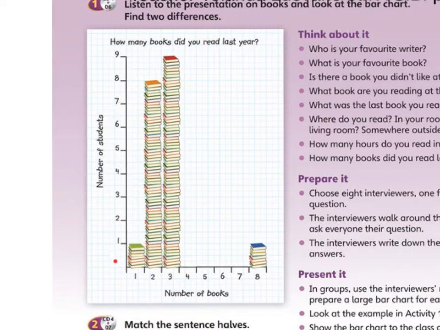For example, in this occasion, the y-axis represents the number of students. That is important. And the x-axis represents the number of books. You have to write everything so that people understand. Here we can see that 2 books were read by 8 students according to this. I know there are some mistakes here that you had to correct. If you need to listen again to the audio, remember to rewind the video a little bit.